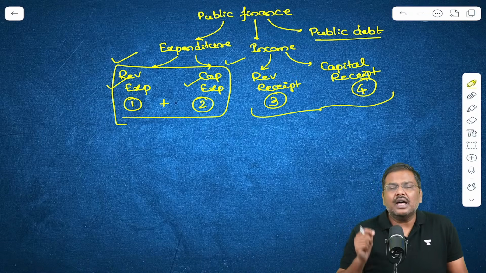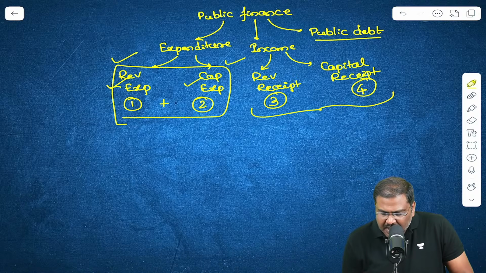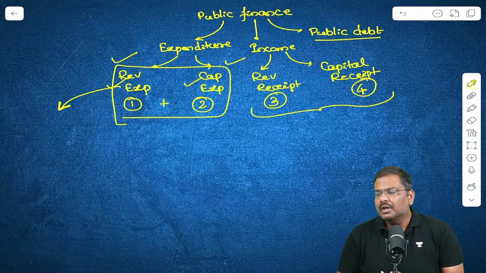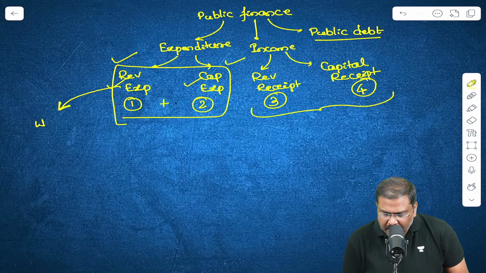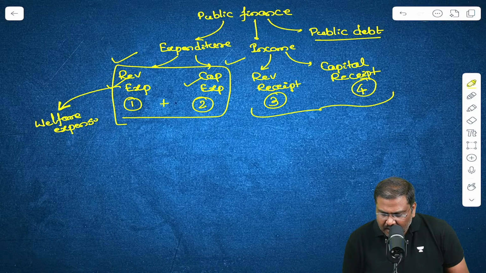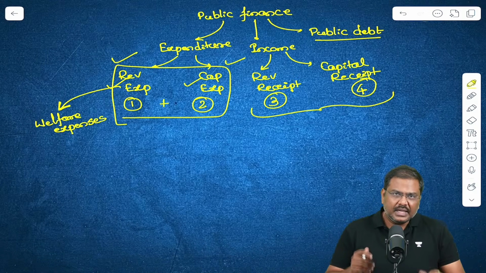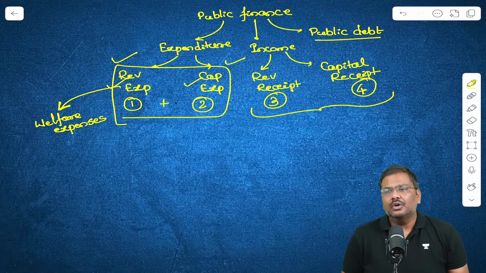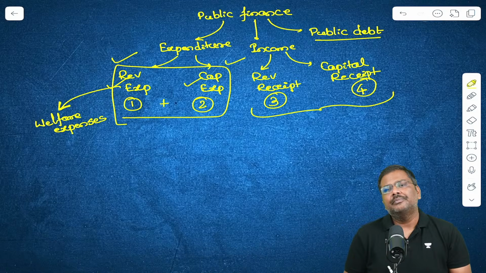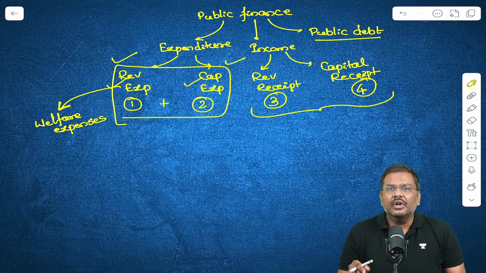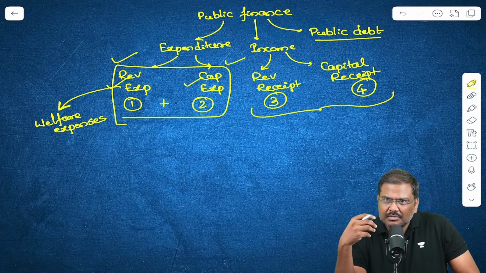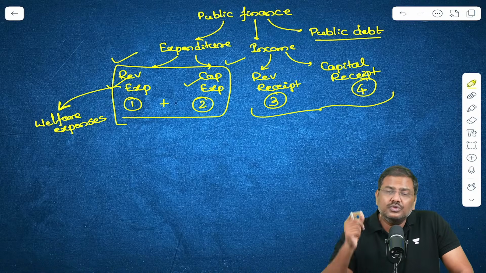How so? What are the different examples? Let's understand one by one. Let me start with revenue expenditure. Under revenue expenditure, the government will incur a lot of welfare expenses. Let's say the Government of India will launch an initiative to provide health care for poor people. The government will launch an initiative to provide subsidies for the farmers. The government will launch an initiative to provide a certain amount of assistance for households, etc.